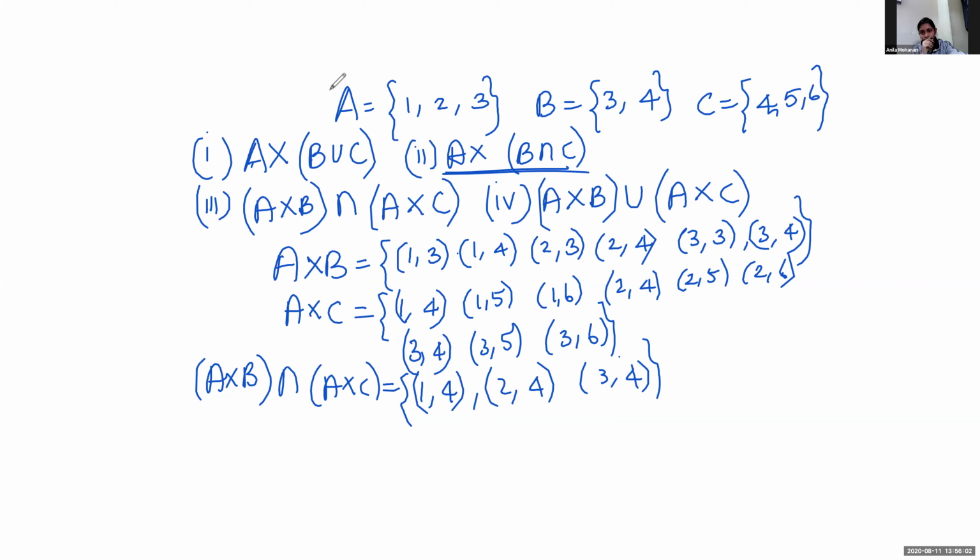Same way, you can do the fourth: A cross B union A cross C. Union means you have to write all the elements in A cross B as well as in A cross C. So, can you give the elements?